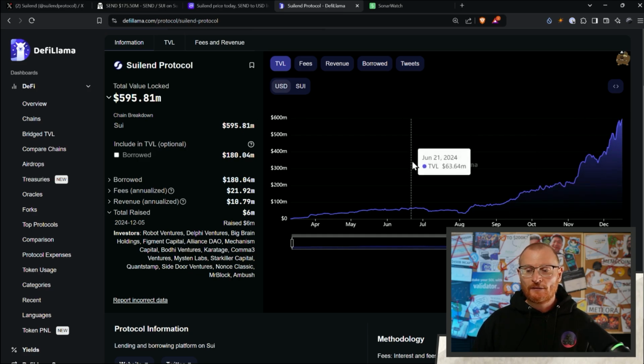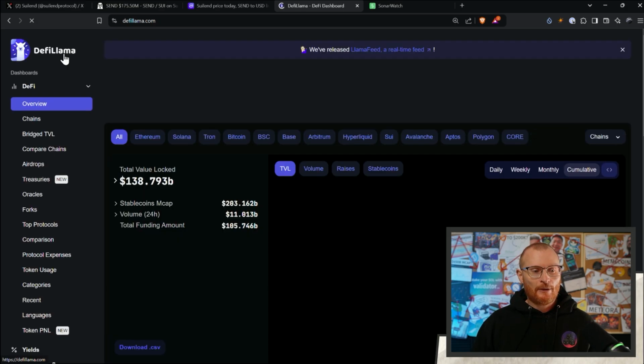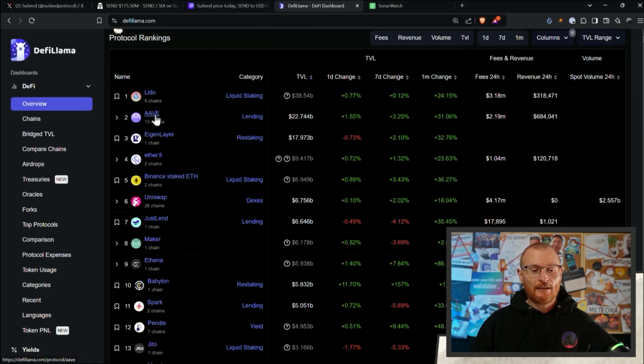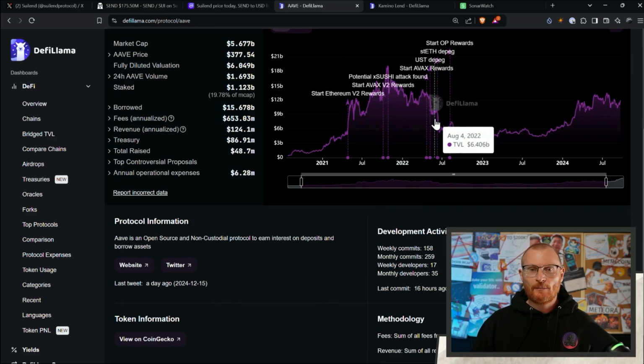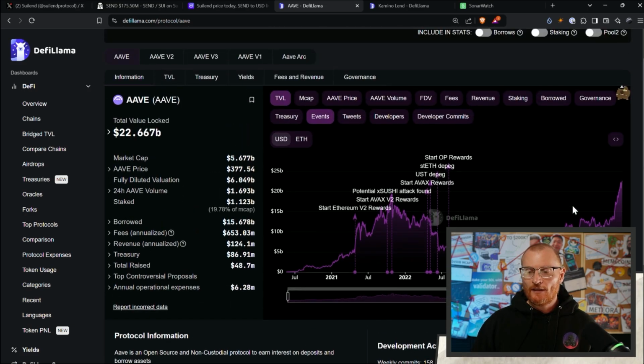You can compare how this graph looks to other big dApps in the space by going back to home, maybe scrolling on down, having a look at another borrow and lend market. So Aave's been around. This is on Ethereum and multiple other EVMs. It's been around for quite some time. An EVM is an Ethereum Virtual Machine. So basically a network that behaves like Ethereum, Polygon, Base, BNB Chain, etc.